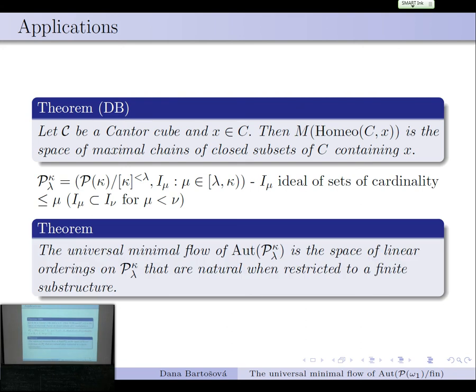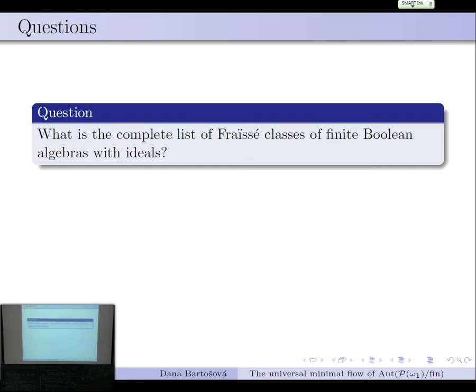And then the universal minimum flow of groups of automorphisms of these structures is the space of linear orderings on the structure that are natural, meaning that we respect the order of the ideals, then extend on the atoms, and then extend antilexicographically.